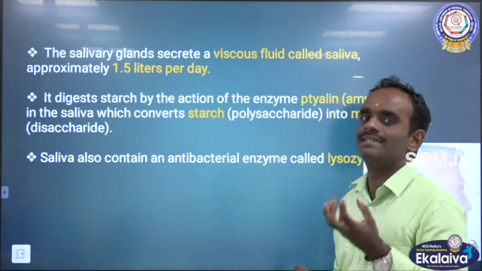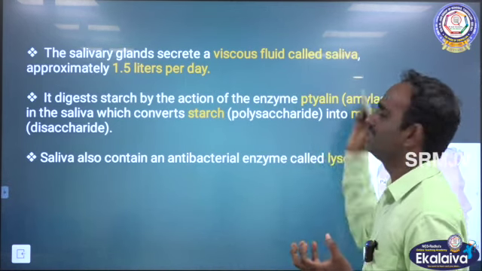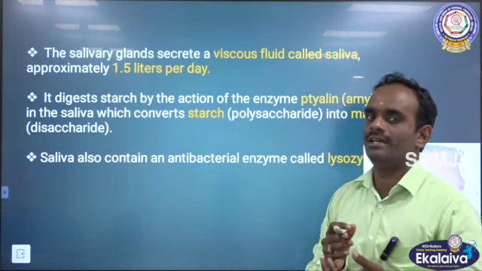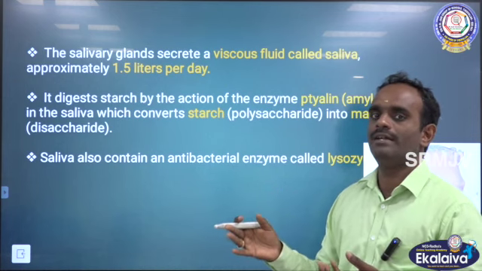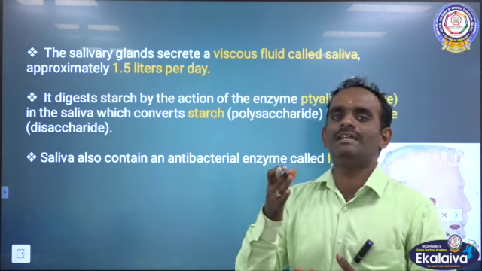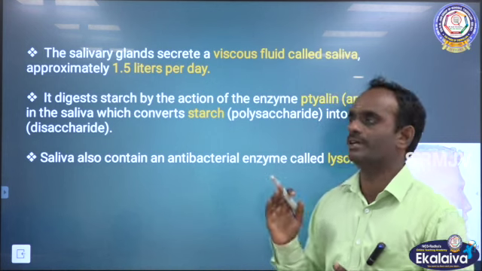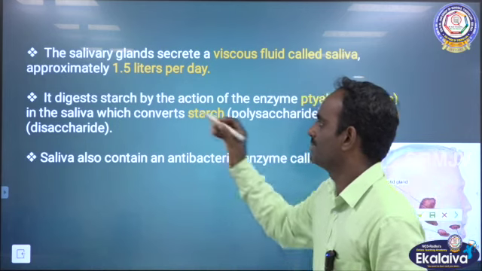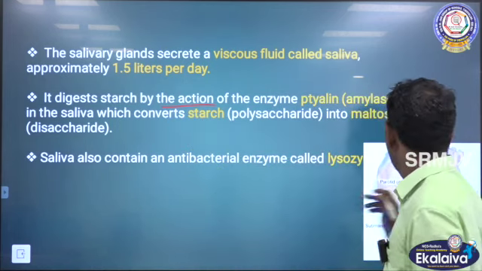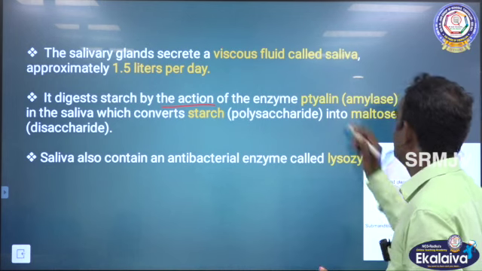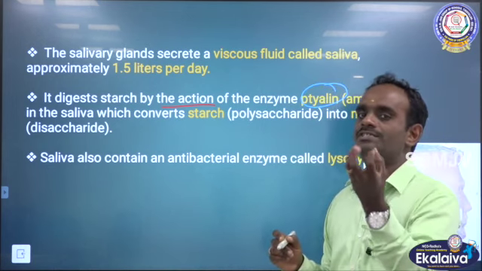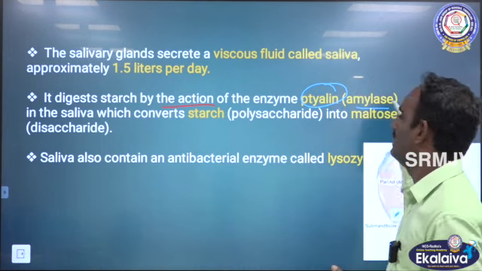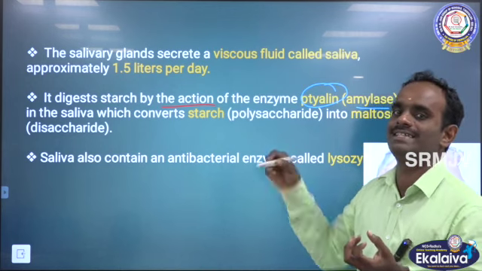The salivary glands secrete a viscous fluid called saliva, approximately 1.5 liters per day. A normal human can secrete 1.5 liters of saliva every day. Okay. So, it digests starch by the action of the enzyme ptyalin. See here, the pronunciation is different and the spelling is different. It is ptyalin, otherwise called amylase. Salivary amylase is also called ptyalin.